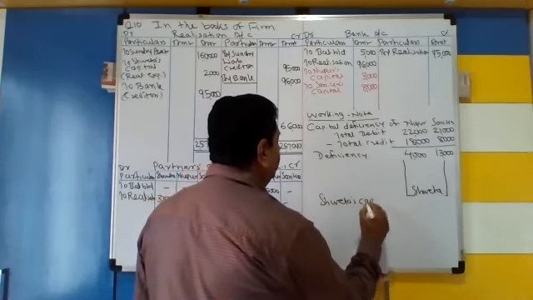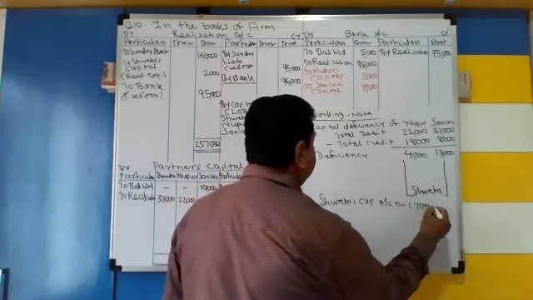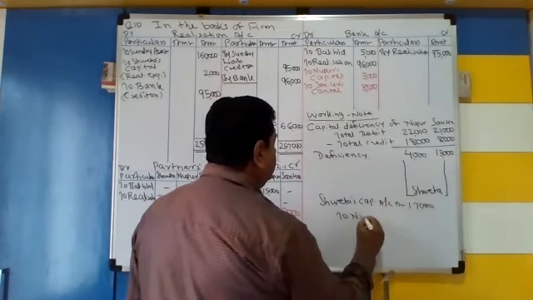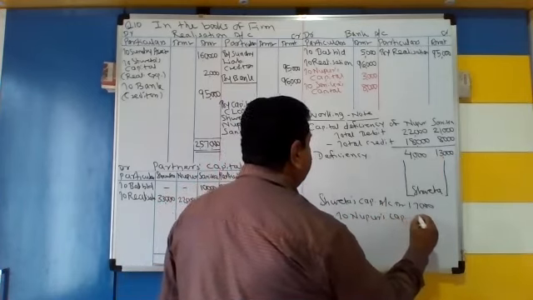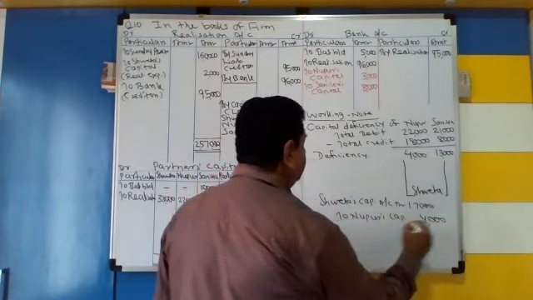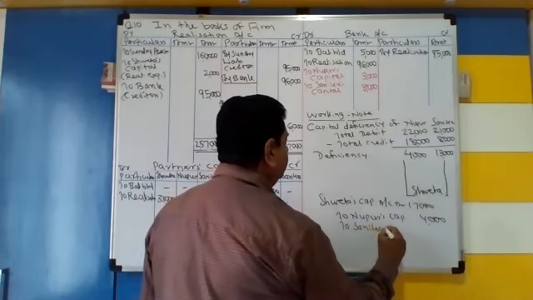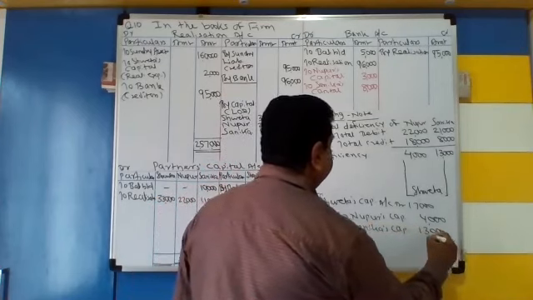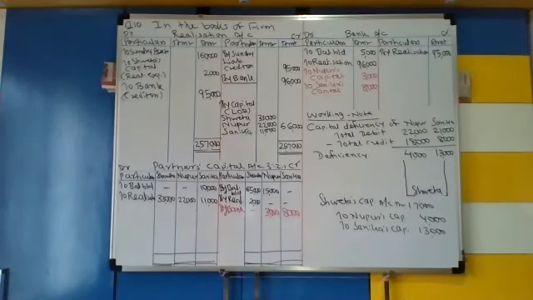Shweta's capital account debit total 17,000, 4 plus 13, to Nupur's capital 4,000 and to Sanika's capital 13,000. Okay. So this is the entry.